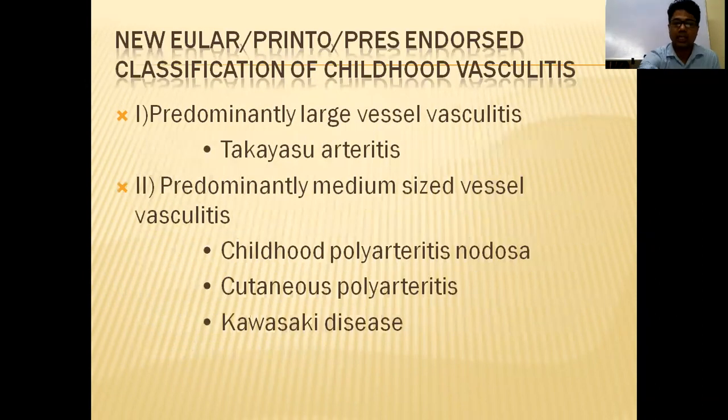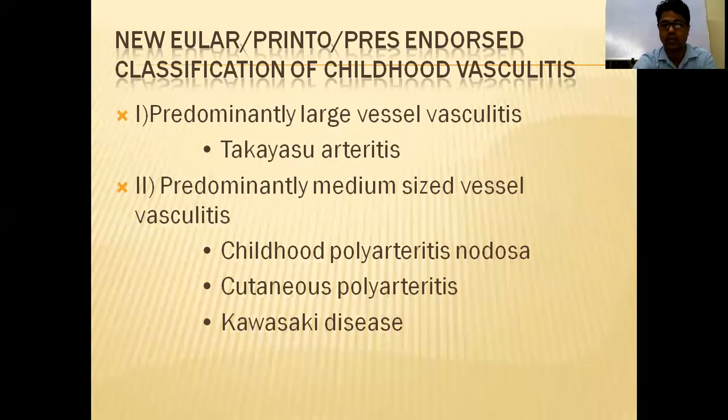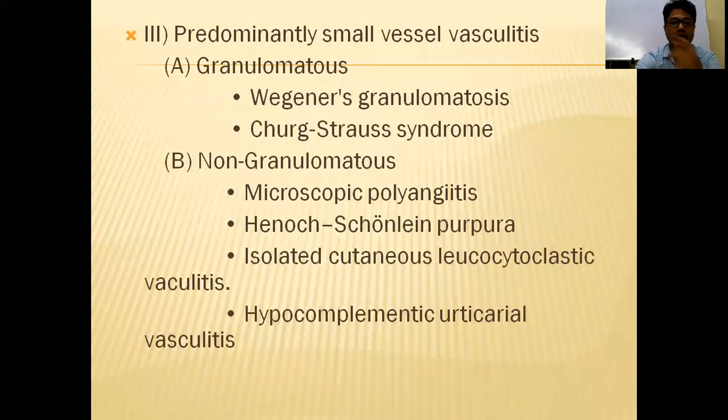So these are the classification of vasculitis. According to large vessels, you will get arteritis. According to medium size, you will get PAN. Remember, childhood PAN and adult PAN. Okay. Then according to small vessels, it is granulomatous and non-granulomatous. Under non-granulomatous, you will get Henoch-Schönlein purpura. These are the MCQs you will get in the PG course.